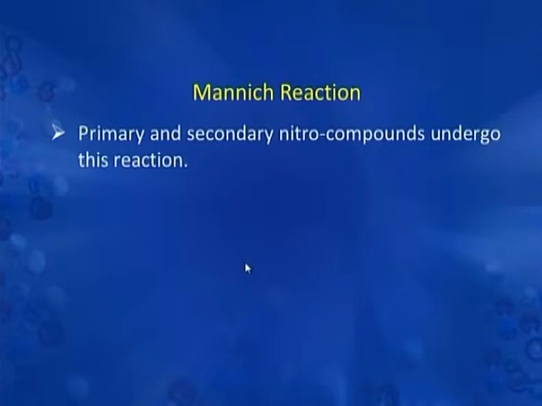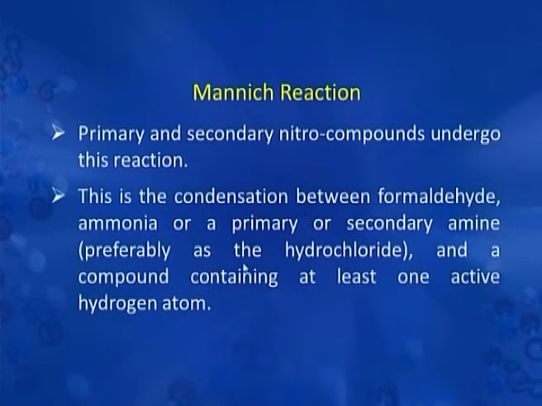We will now discuss a very interesting Mannich reaction undergone by compounds having active alpha hydrogen. Actually, Mannich reaction is a kind of condensation reaction between formaldehyde, ammonia or a primary or secondary amine, preferably as their hydrochlorides, and a compound which contains at least one active hydrogen.